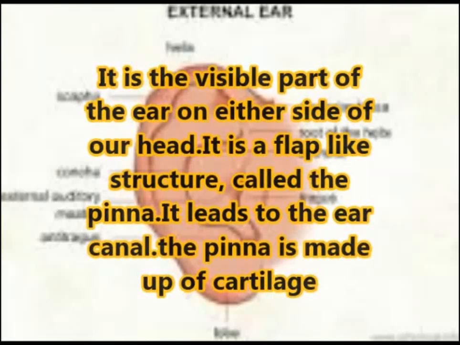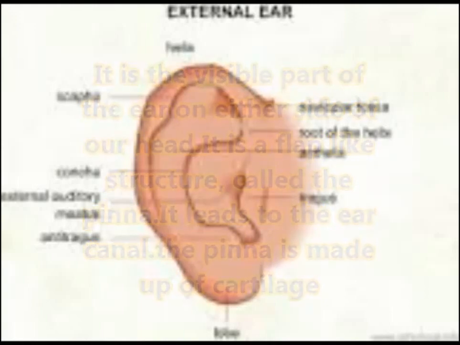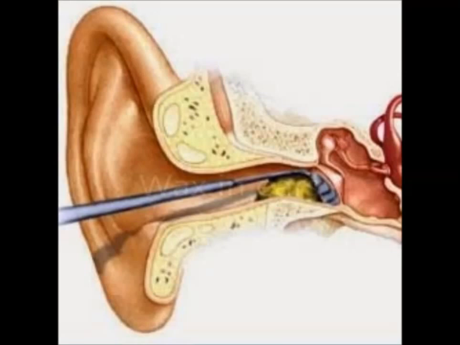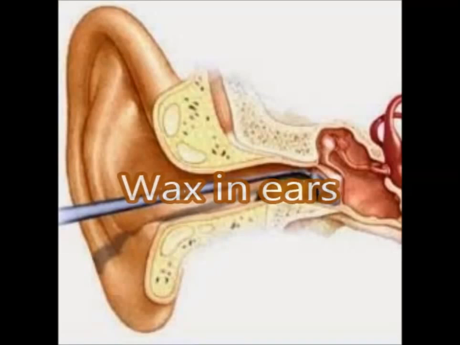Have you ever observed a wax-like substance in your ears? Do you know where it comes from? The ear canal has wax-producing ceruminous and sebaceous glands, these oil-producing glands. These help to keep the ear canal lubricated and prevent dust and other particles from entering the ear canal. The ear canal is also called the auditory meatus. A thin layer called the tympanum or eardrum is present at the end of the auditory meatus.